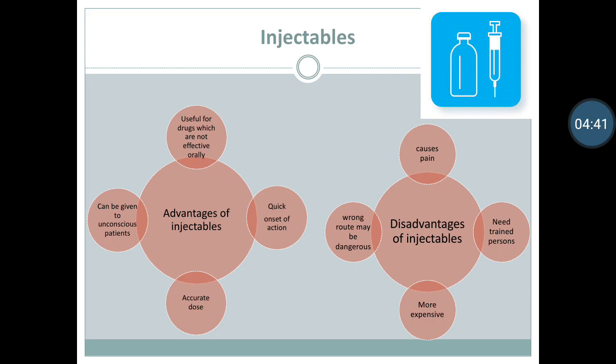Accurate dose. Drug can be given to unconscious patient who are unable to take the drug orally. And the fourth advantage is useful for drugs which are not effective orally. When drugs are not effective orally, they can be given by this route. This happens in case of the patients suffering from dysentery and diarrhea.